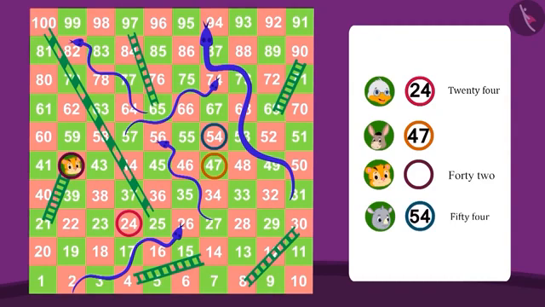Can you tell me who is on the largest number? Yes, Guggu is on the largest number, 54. Which player is on the smallest number? Badbole Badak is on the smallest number, 24.